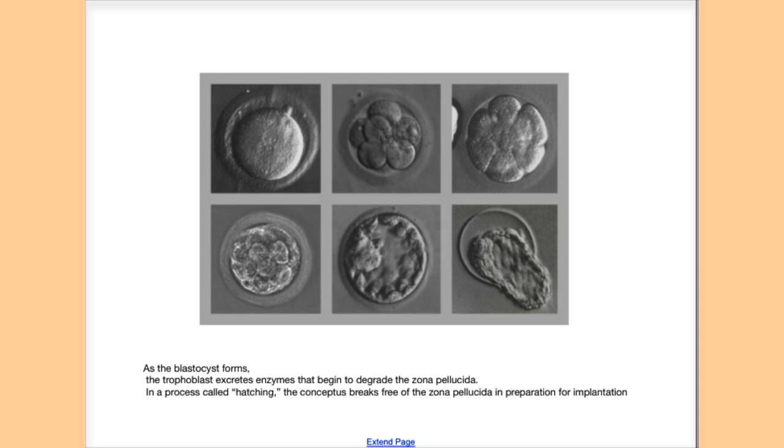So let's quickly look at a video of a human egg cell hatching, and that is the outside of the blastocyst being dissolved and the inside coming out of that outer shell or membrane.